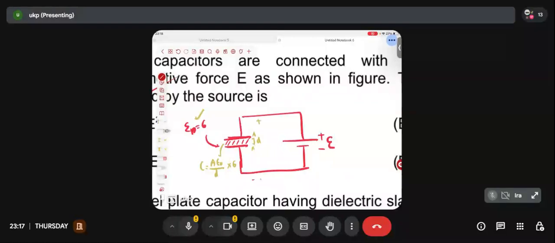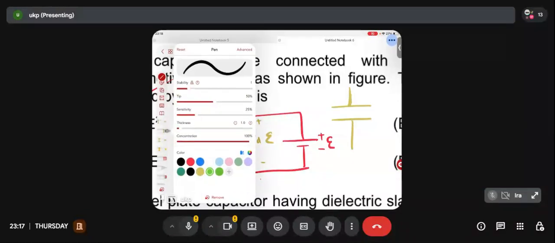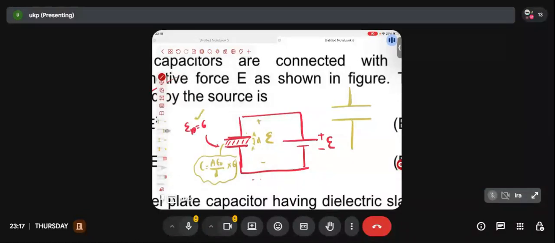What is the potential difference across this capacitor? The potential difference across the capacitor is E, right? The capacitance of the capacitor is known to me. So how much will be the charge on the positive plate? How much will be the charge on the negative plate? I am drawing this capacitor by zooming in here individually. How much charge will come on which plate? Capacitance is epsilon naught A by D into 6, multiplied by E.